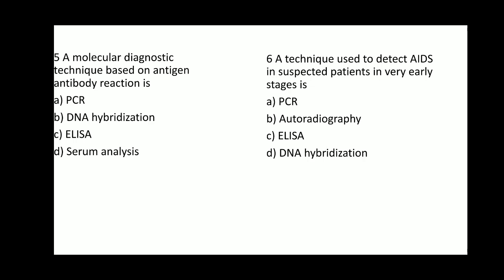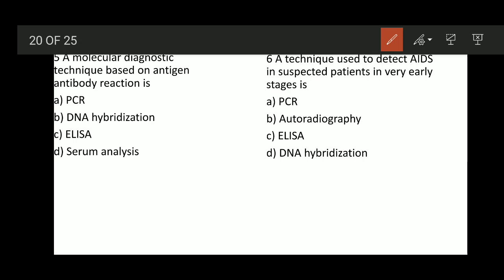Option D, serum analysis. Here biomacromolecular assays can be done, but antigen antibody reaction is not involved. So option C, ELISA, is the right answer for this question.